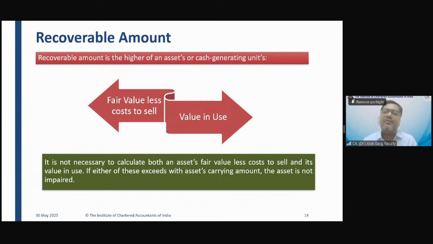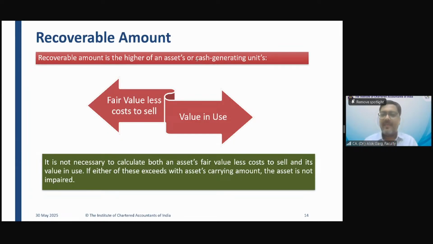And in this case, do I need to compute fair value less cost to sell? Since my value in use is already higher than the carrying amount, do I need to get the fair valuation done? Not required. Why? Because value in use is already more than the carrying amount. And the formula of the recoverable value is not the lower of fair value less cost to sell and value in use. It is higher, right? So it doesn't matter. If the fair value less cost to sell comes out at, let's say, 50,000 rupees, still you will take value in use. Correct? And your value in use is already higher than the carrying amount. Correct? Right? Is that clear?